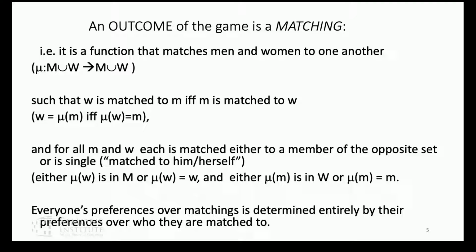So an outcome of the game is a matching. It's a function that matches men and women to one another. Now, in parentheses, I've got some symbols here. Eventually, those can go away, but that's what I mean for today. So it's a matching that matches men and women to one another, such that woman W is matched to man M if and only if man M is matched to woman W. And for all men and women, each is matched to either a member of the opposite sex or is single, matched to him or herself. And everyone's preferences over matching is determined entirely by who they are matched to. So the only thing I care about the matching is who I'm matched to.